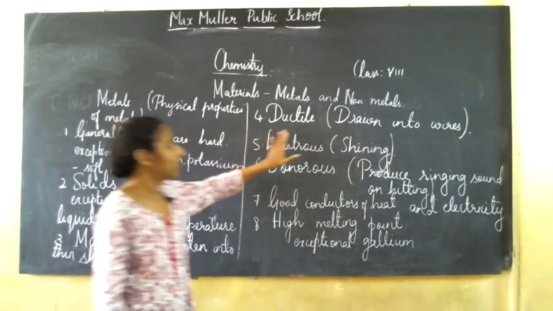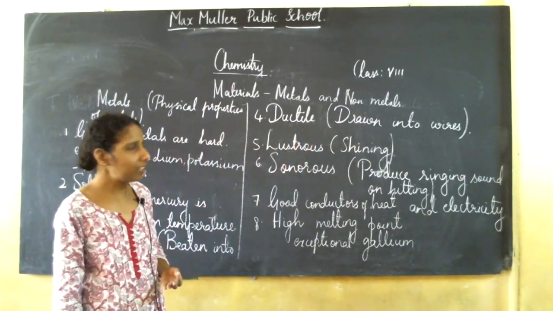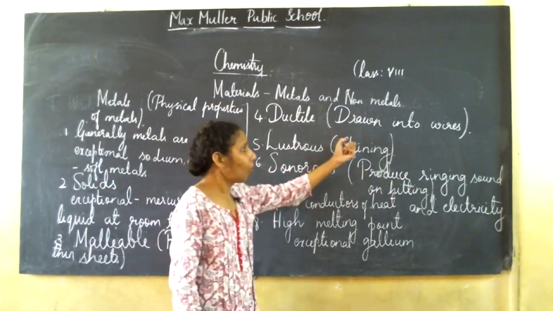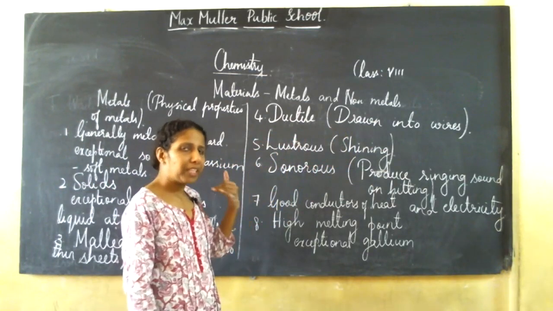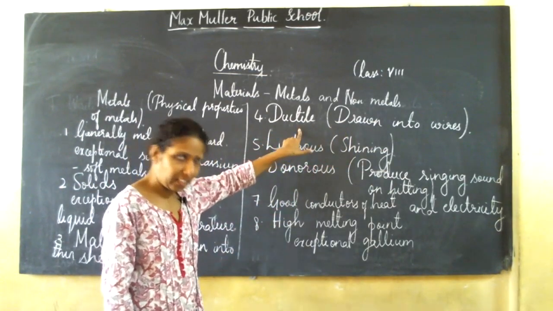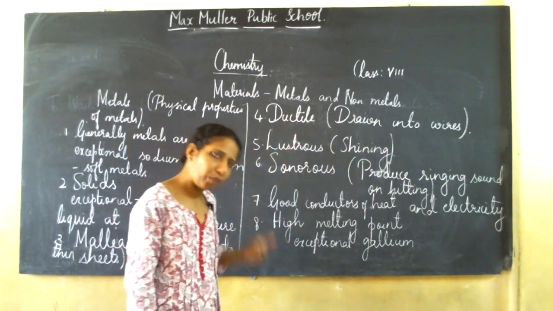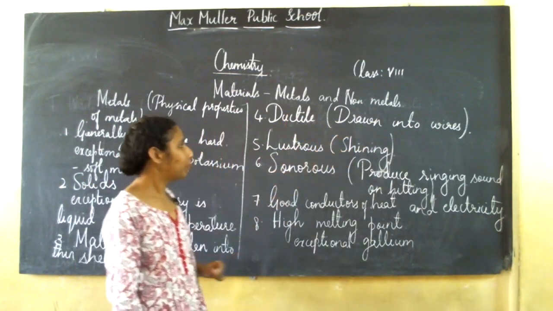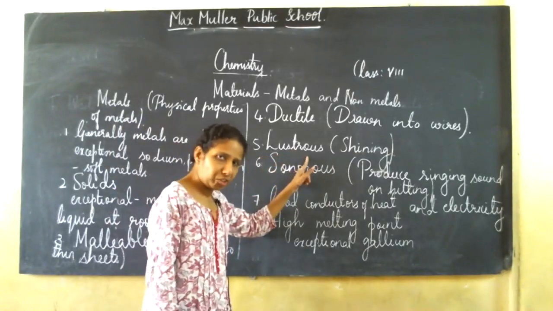Next, metals are ductile. You know copper wires, and you have seen aluminium wires. That means metals can be drawn into wires. This property of metals being drawn into wires is called ductility. Hope you understood.